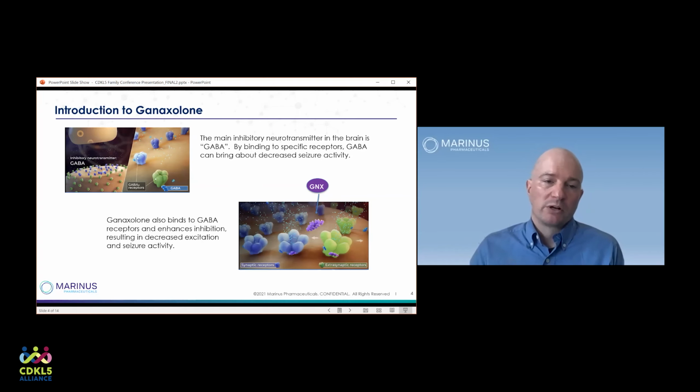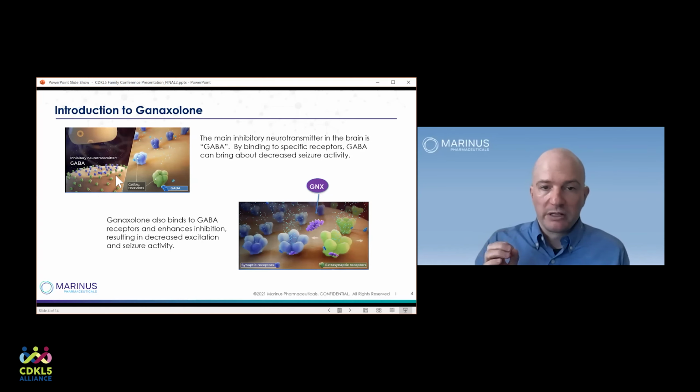So one question is, why would Ganaxolone be beneficial if there's lots of GABAergic medications that are on the market today? And the reason is because Ganaxolone not only works on the blue GABA receptors, which are the synaptic receptors, which are shown here, and synaptic simply means they're in the synapse between the cell that's relaying the message and the cell that's receiving the message, but also the extrasynaptic, meaning outside the synapse, which are shown here in green.